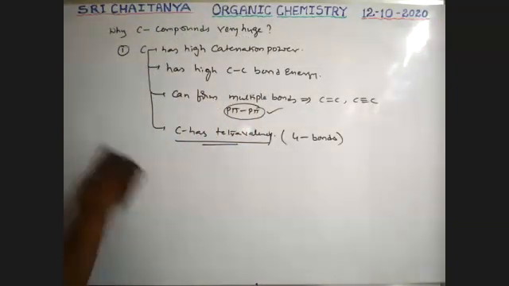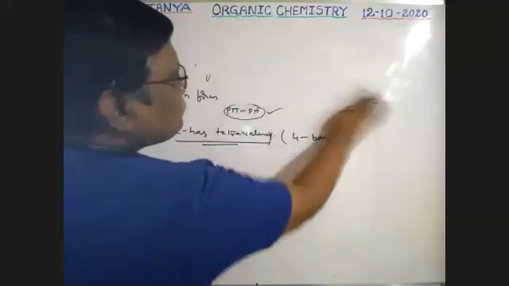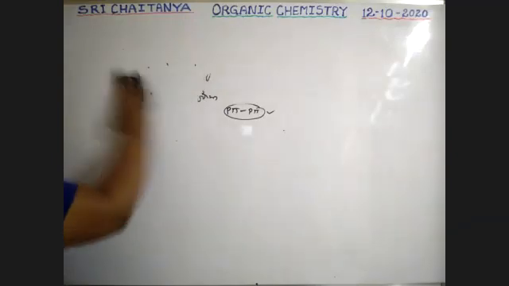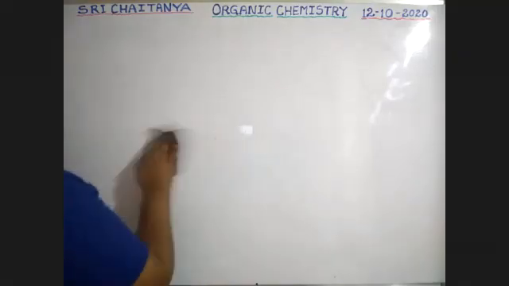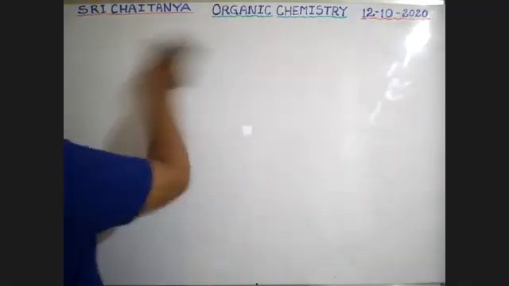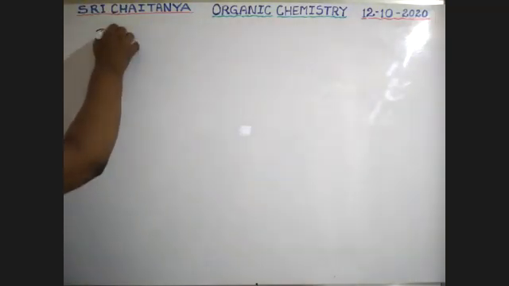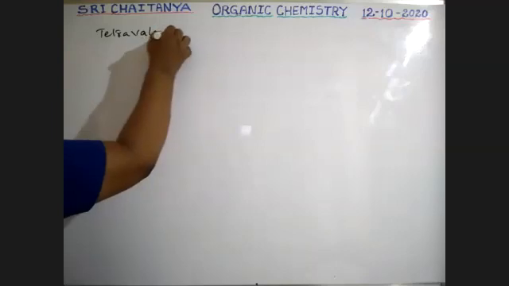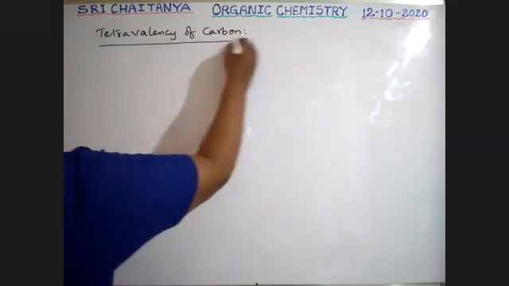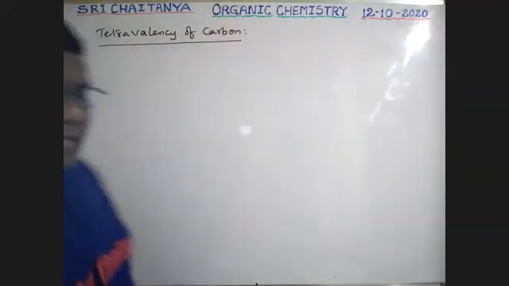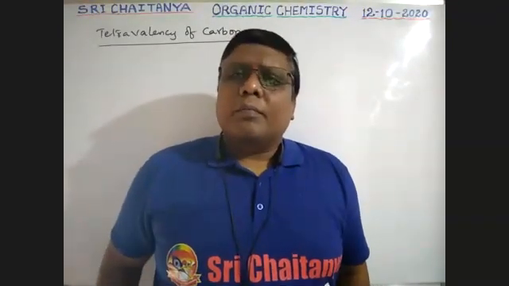See here, subheading, tetravalency of carbon. See, boys, already we know carbon can form a maximum of 4 bonds.